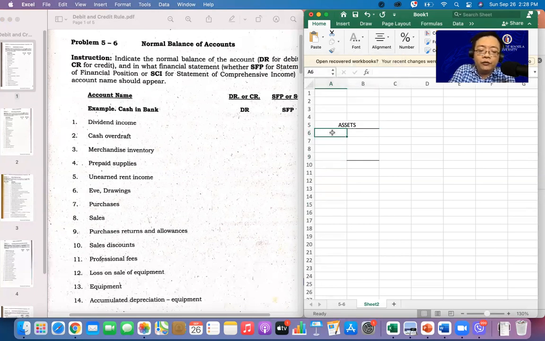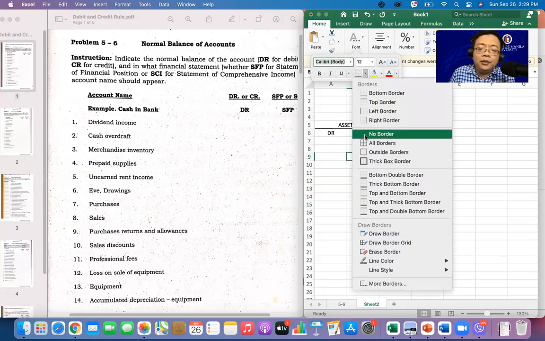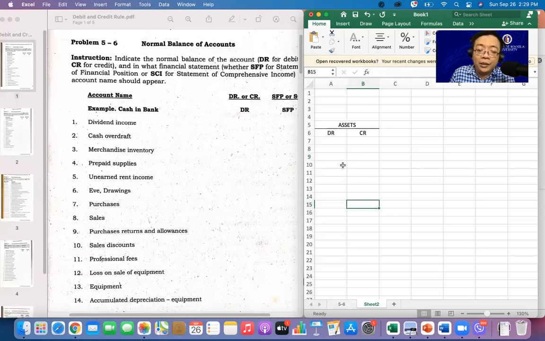Assets, you have here debit and you have also here your credit. Ito yung ating discussion last time. Di ba pag assets, if you increase your asset, it is to be debited.